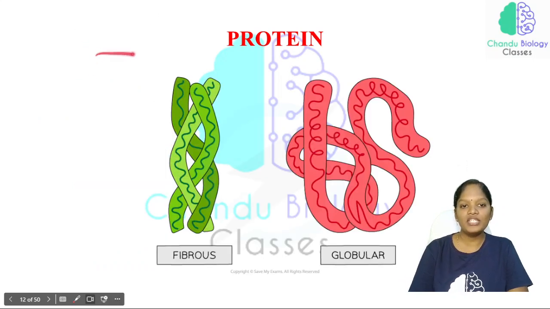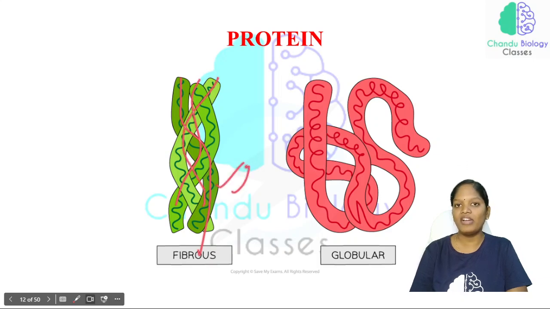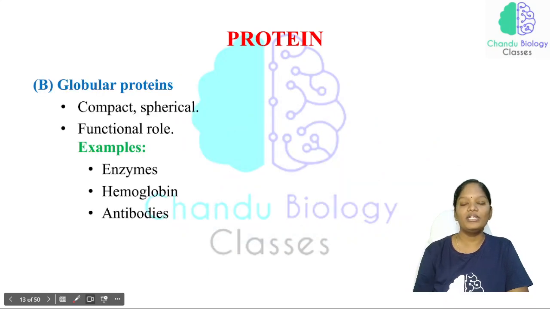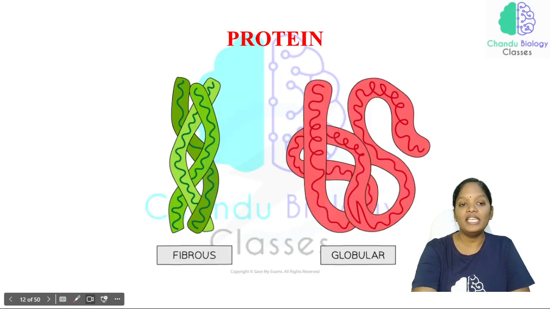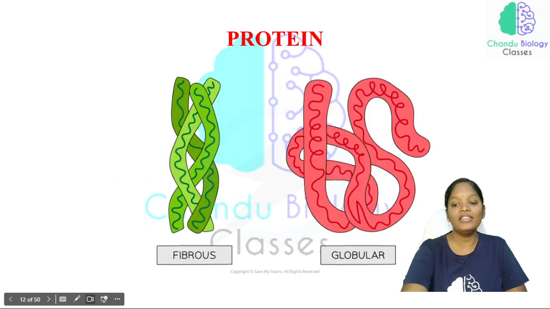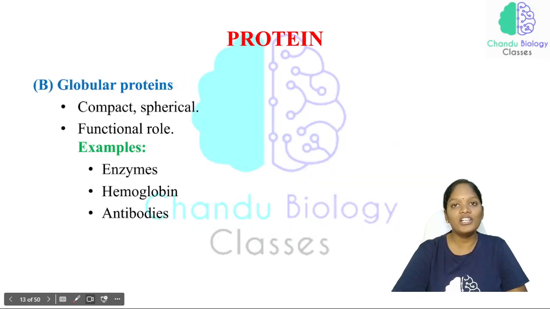See, look at the picture. This is long and thread-like. The thread-like protein is the fibrous protein. And this is a globular protein. It is spherical in nature, compact, and it has a functional role. The fibrous proteins have a structural role, and the globular proteins have a functional role.